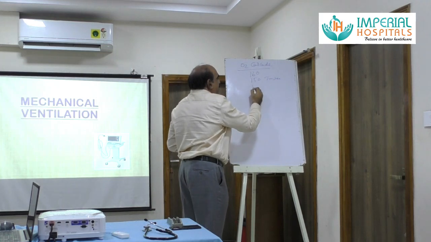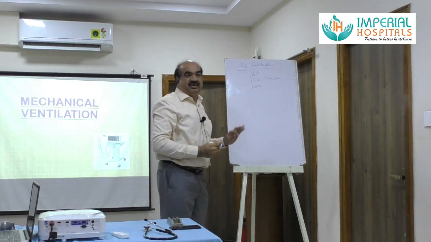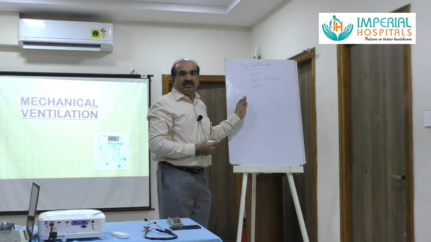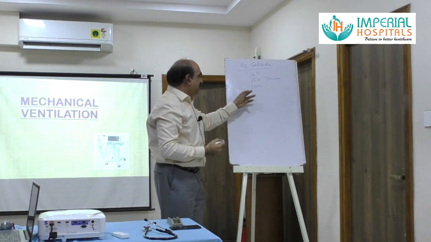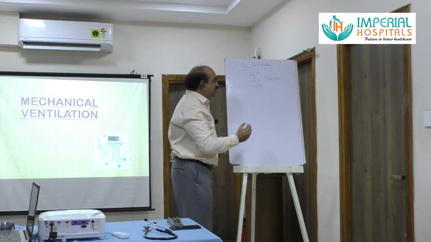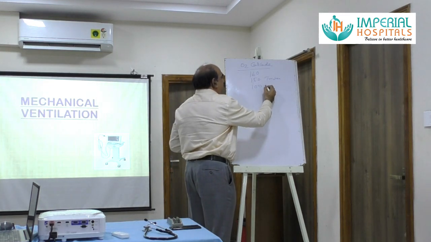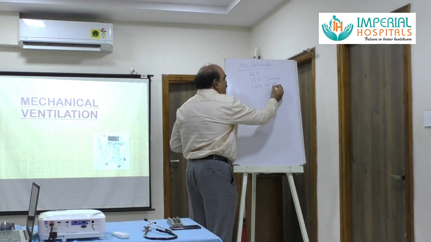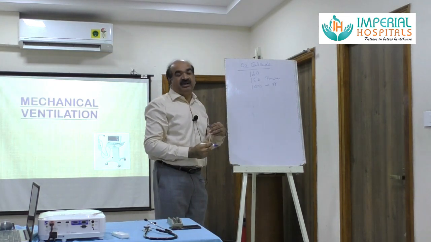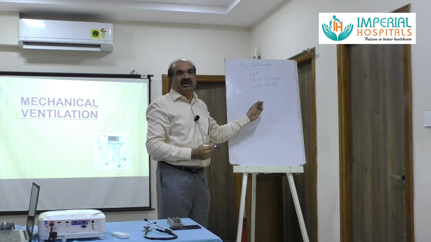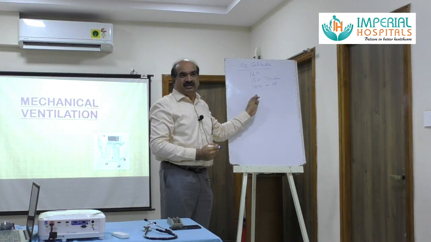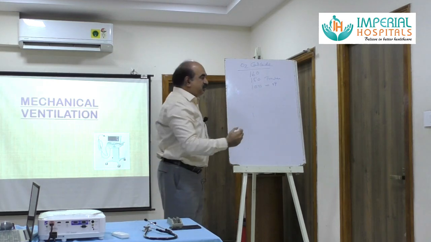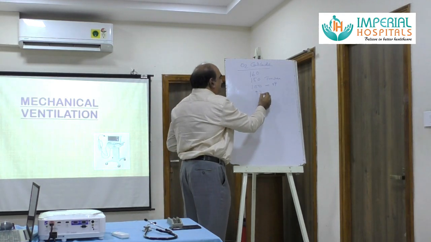In the alveoli, it is around 99 to 100. That is because of dilution by the carbon dioxide. This alveolar oxygen pressure is equal to the pulmonary end capillary pressure. Pulmonary end capillary pressure is the same as alveolar oxygen pressure, around 99. In the systemic arteries, oxygen pressure is around 92.